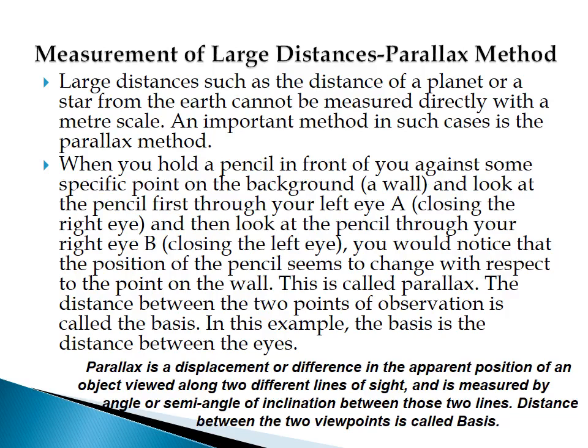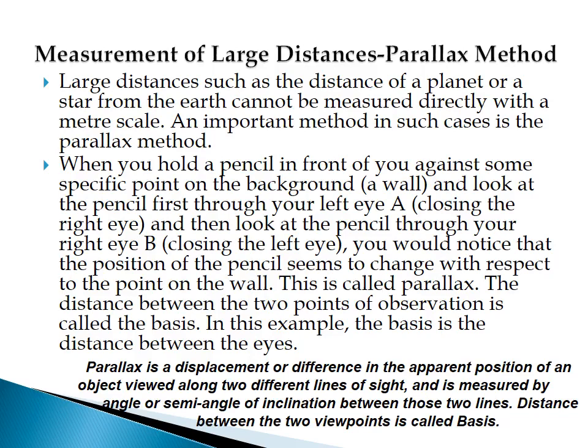And look at the pencil first through your left eye, A, closing the right eye, and then look at the pencil through your right eye, B, closing the left eye. What would you notice? You notice that the position of the pencil seems to change with respect to the reference point on the wall. This is called parallax. Then you have to understand its basis. The distance between these two points of observation is called the basis. In this example, the basis is the distance between the eyes.